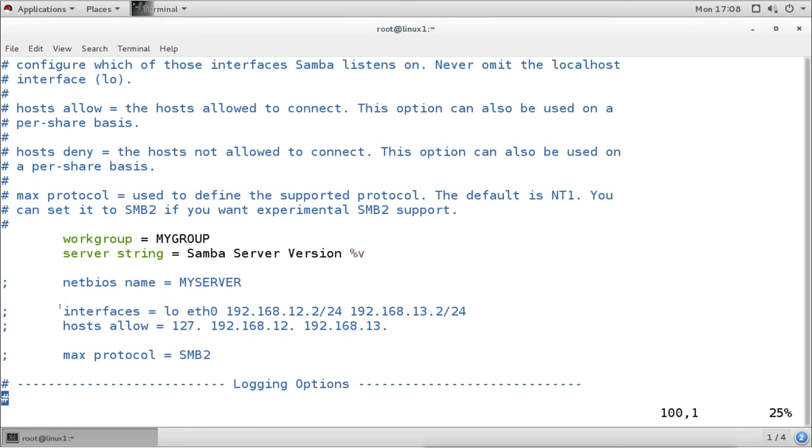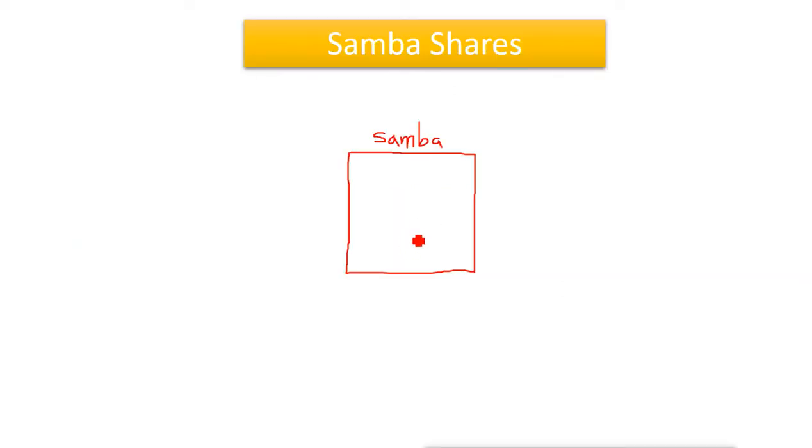Now the next setting here is interfaces and the host allow setting. Host allow depends on the scenario. Let's say interface or host allow, it depends on the scenario how you want to select this, whether you want to enable this or not. Scenario means, for example, this is our Samba server, and it is connected to two different networks with two different interfaces, like it has one interface here and the other interface also, that means it has two interfaces connected with two different networks.